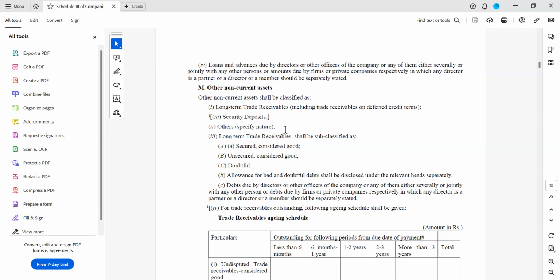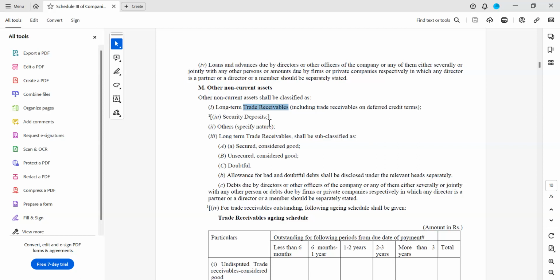Then it has to be shown under non-current assets. See, the schedule very clearly says long-term trade receivables, including trade receivables on deferred credit terms. The payment terms are deferred for more than 12 months. If it is within 12 months, then obviously you will show it under normal trade receivables. That is what you have to remember.